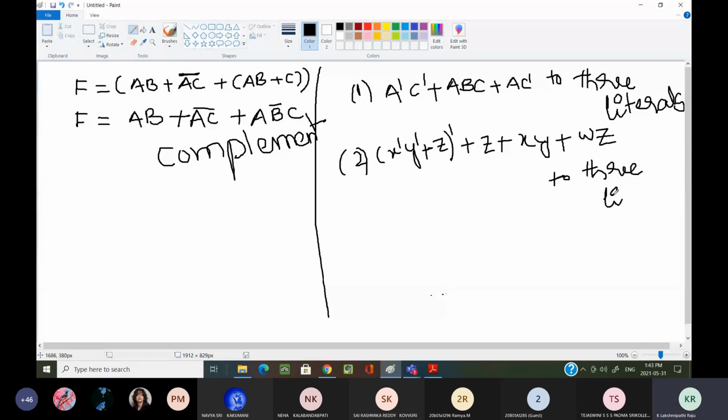Three literals. Now coming to the third problem. Third problem, what you have to do as a homework: (A' + B') into (D + D' + C'D).